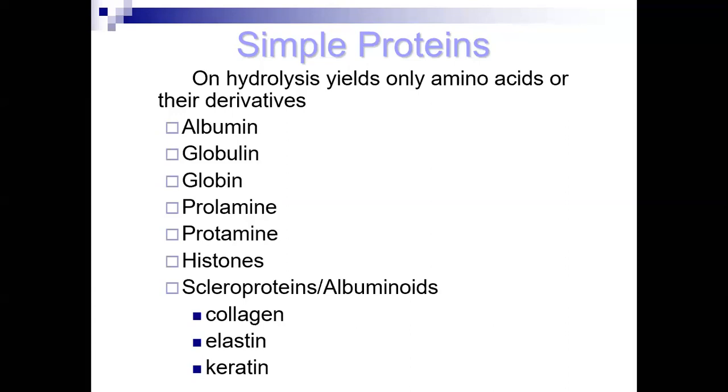So collagen, elastin, and keratin. These are the different types of protein. Collagen is present mainly in the bones and cartilages. Elastin is in the ligaments and tissue cartilages, and keratin mainly in hairs and nails. These are the sites where keratin is responsible for the formation.